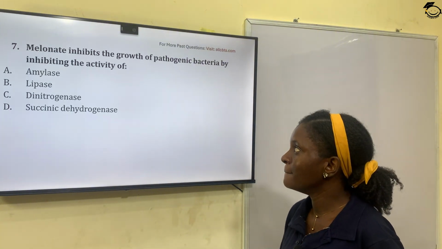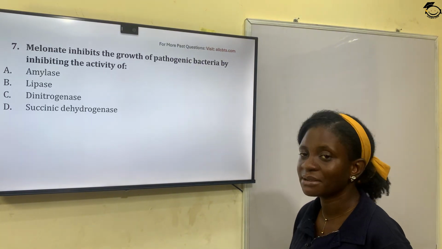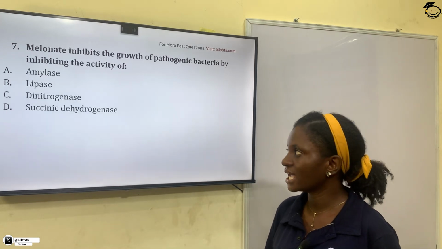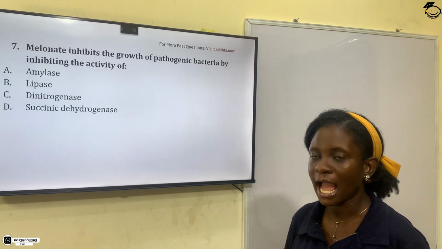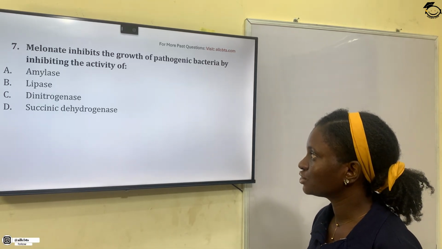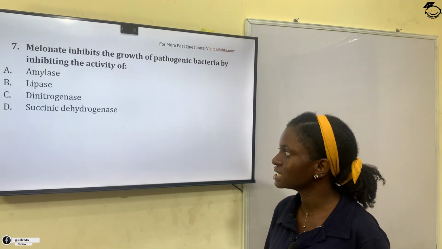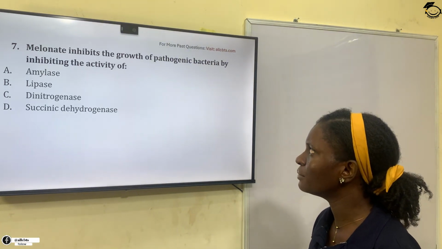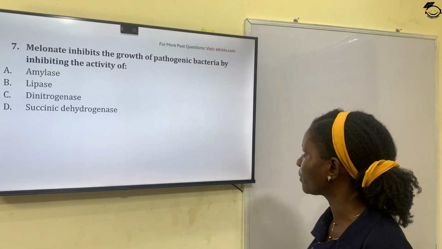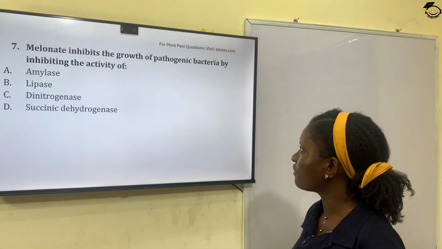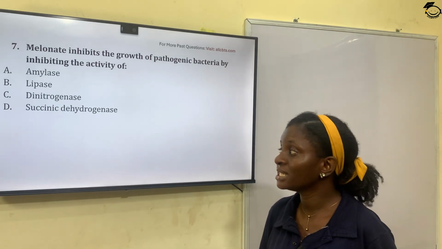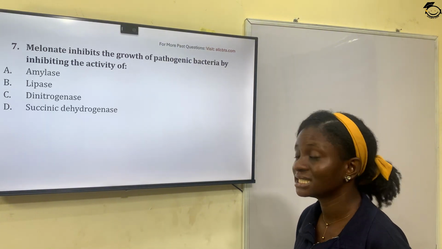Question 7. Malonate inhibits the growth of pathogenic bacteria by inhibiting the activity of which of these following enzymes? Option A, amylase. Option B, lipase. Option C, dinitrogenase. Option D, succinic dehydrogenase. So, malonate is a competitive inhibitor. It inhibits the growth of pathogenic bacteria by inhibiting which enzyme? Malonate inhibits the enzyme succinic dehydrogenase.